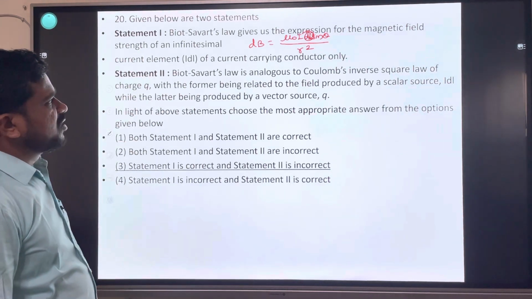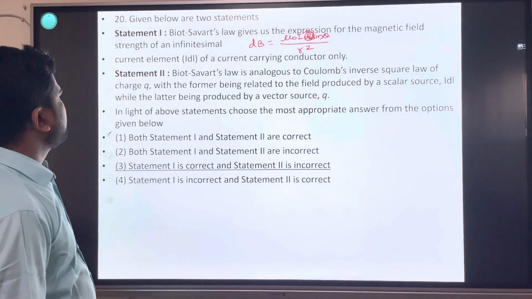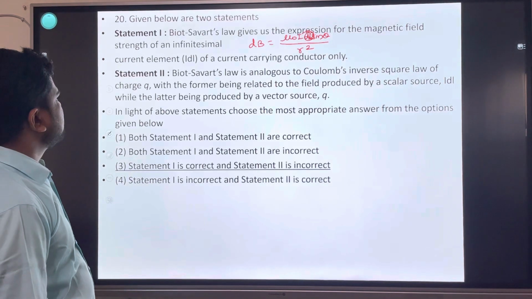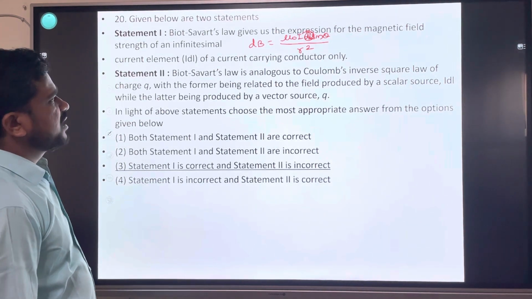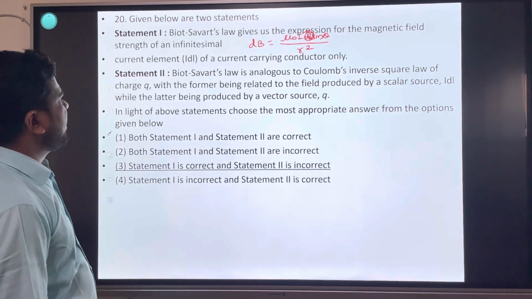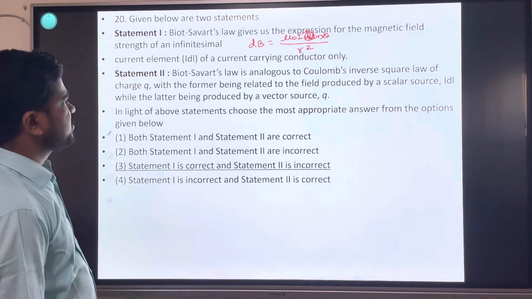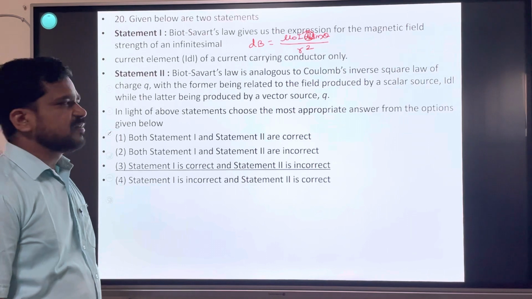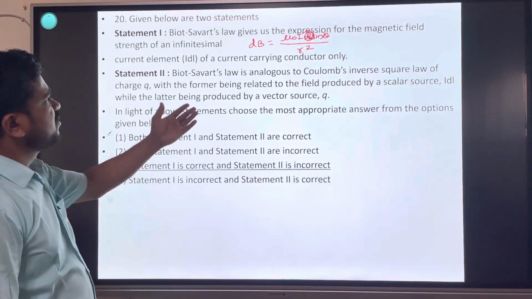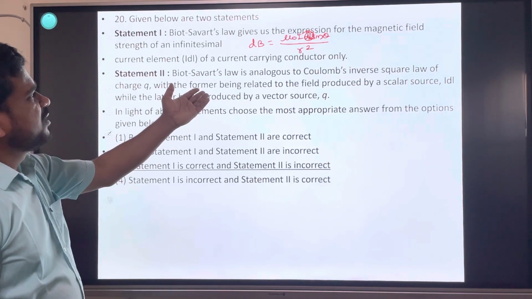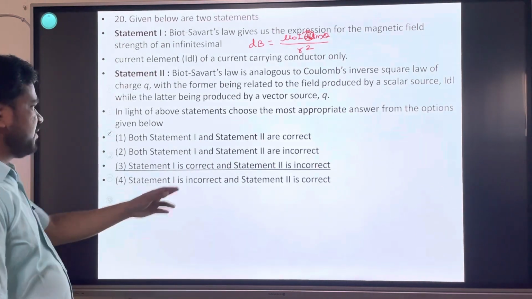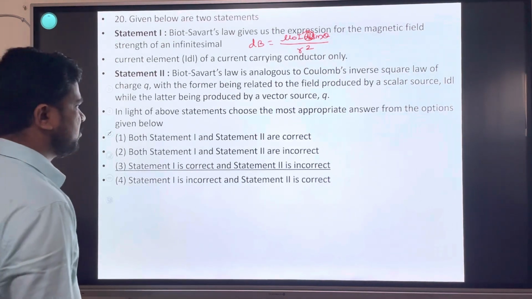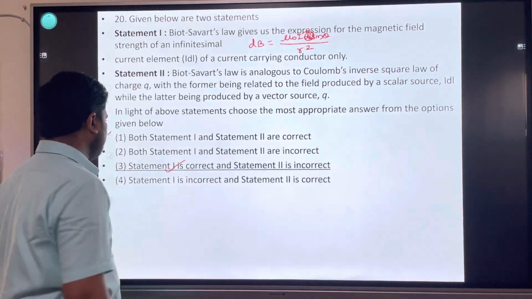Biot-Savart's law is analogous to Coulomb's inverse square law for charge Q, with the former being related to the field produced by a scalar source IdL, while the latter is produced by a vector source Q. No, the second one is wrong. Biot-Savart's law is the generalization of Ampere's circuital law. Okay, statement 1 is correct and statement 2 is incorrect. Next one.